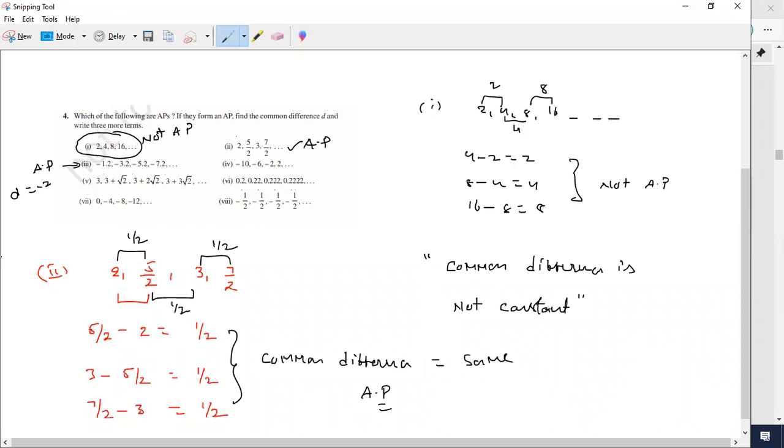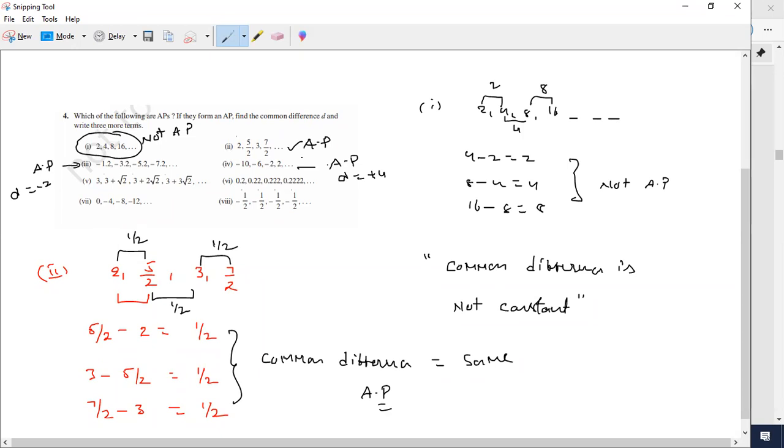Yes, sir. What about this fourth question? Is it in AP or not? The common difference is plus 4. See, add plus 4 for each and every number. What are you getting? Minus 10 plus 4 is minus 6. Minus 6 plus 4 is minus 2. Minus 2 plus 4 is plus 2. Next number 6, next number 10, next number 14, like that. So this is how we can discuss the arithmetic progression numericals.